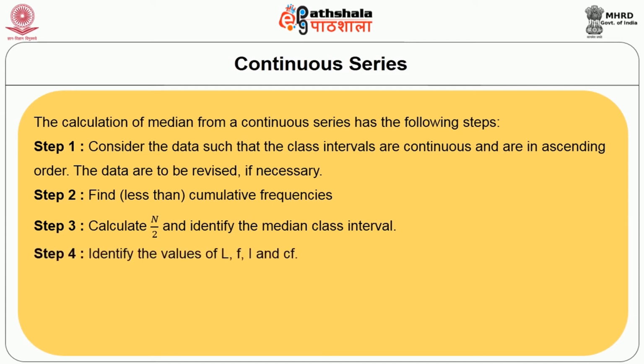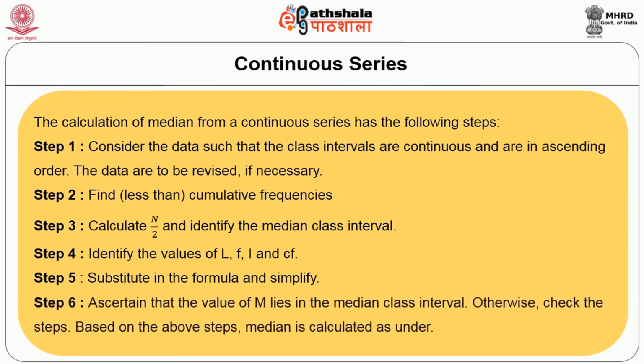Step 4. Identify the values of L, f, i and CF. Step 5. Substitute in the formula and simplify. Step 6. Ascertain that the value of M lies in the median class interval. Otherwise, check the steps.